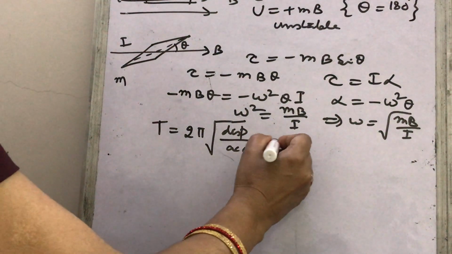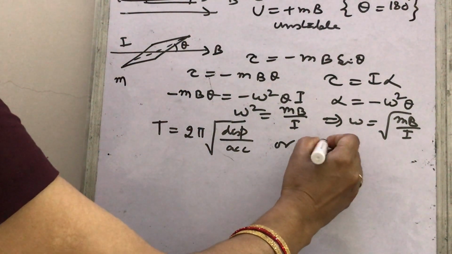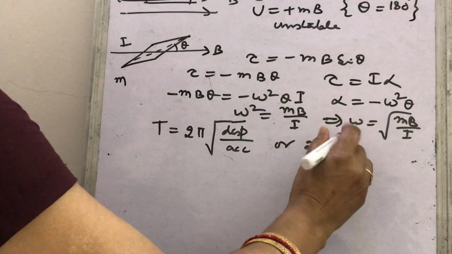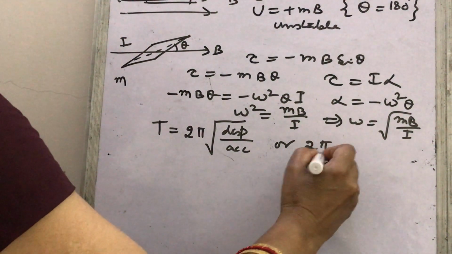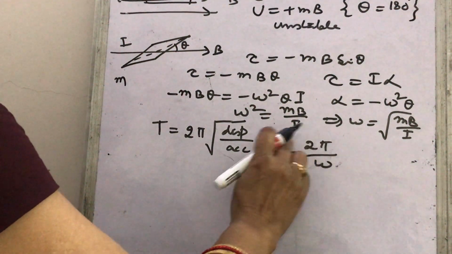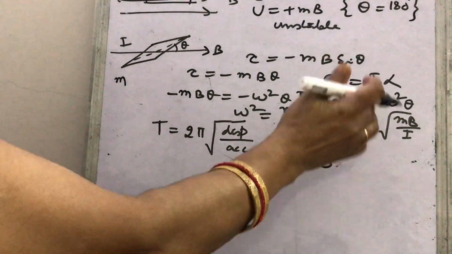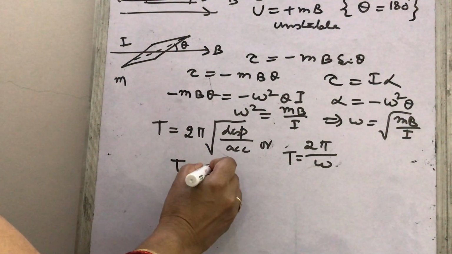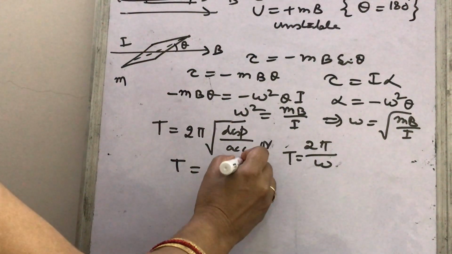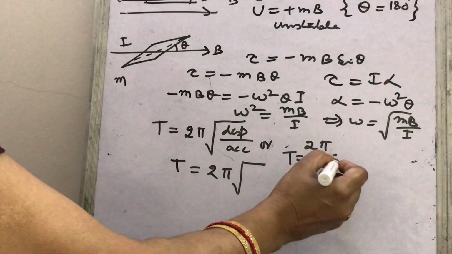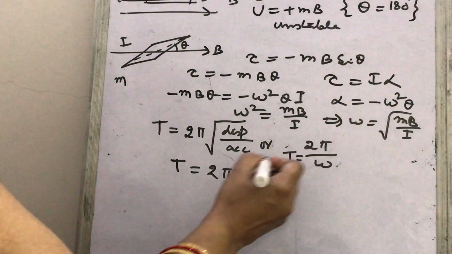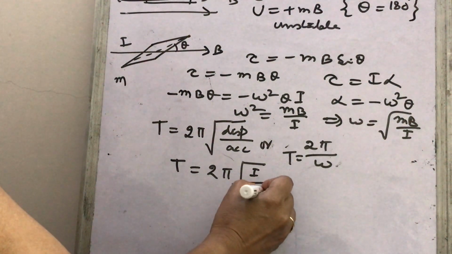So, this can also be written as 2 pi upon omega. Using this relation, you can find that T can be written as 2 pi under root I upon mB. So, you will write here I upon mB.